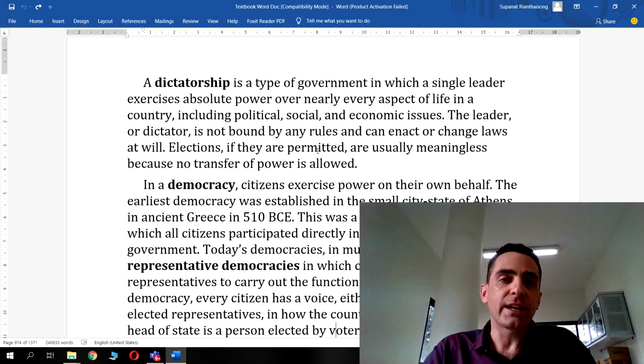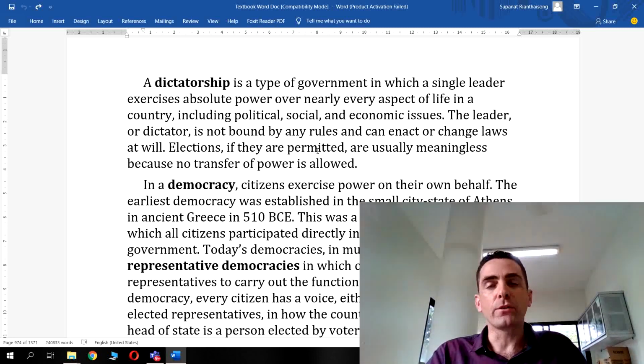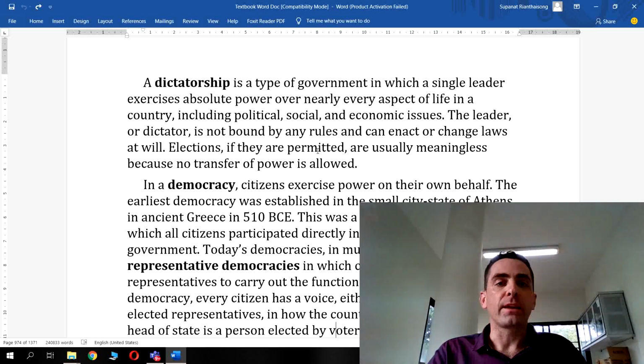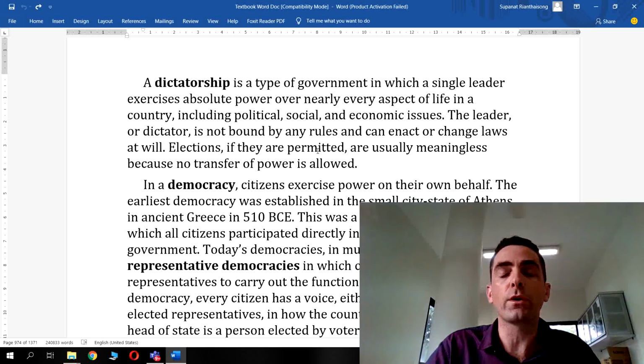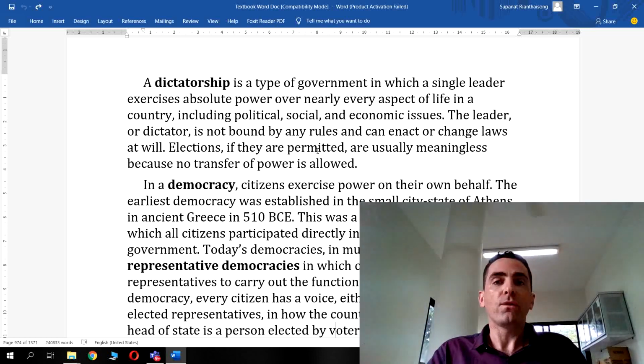Okay, so with a dictatorship here, think about North Korea, Kim Jong-un, think about Stalin in Russia, think about Mao Zedong in China. These are examples from history, contemporary with North Korea, but from history with the Russian and the Chinese example of leaders that wielded total power. They had total power over politics, over people's thinking, over society itself, over business, the economy. And if you try to challenge their power, well, good luck.